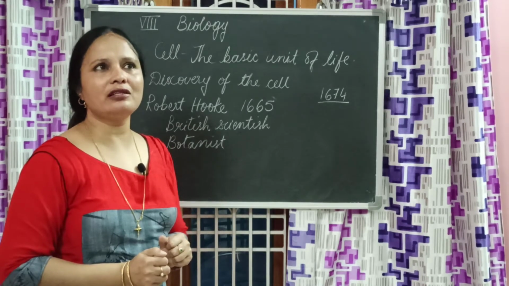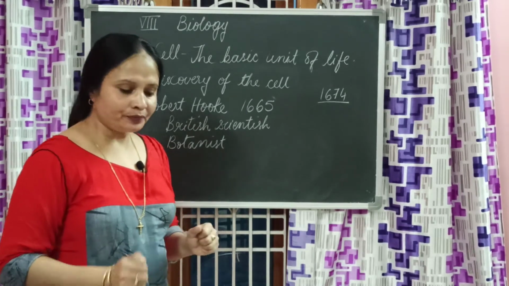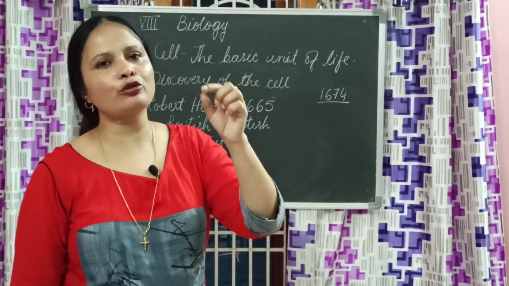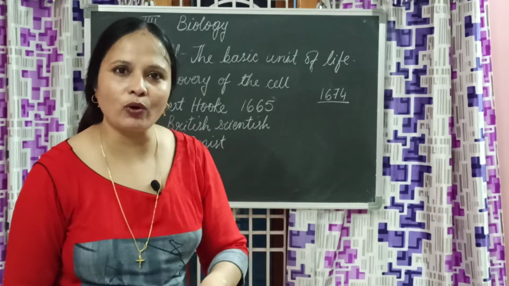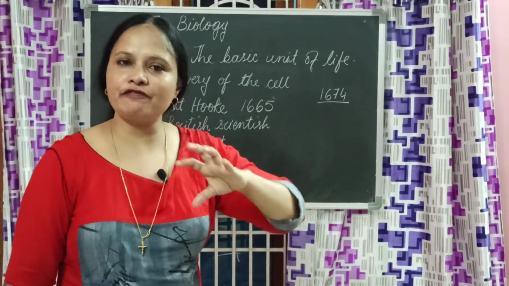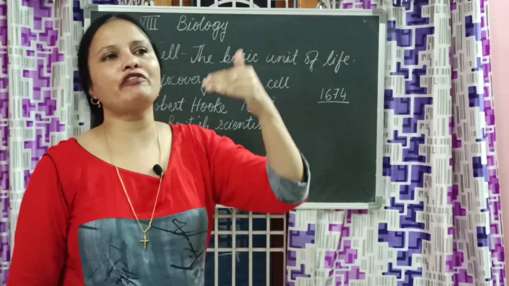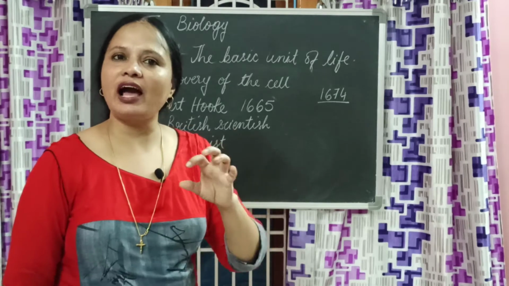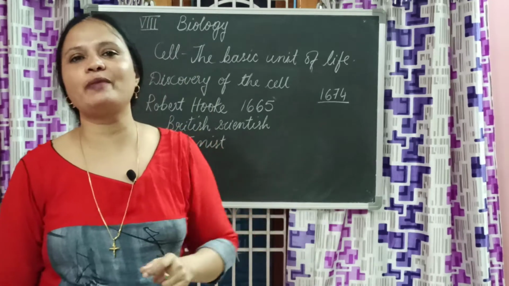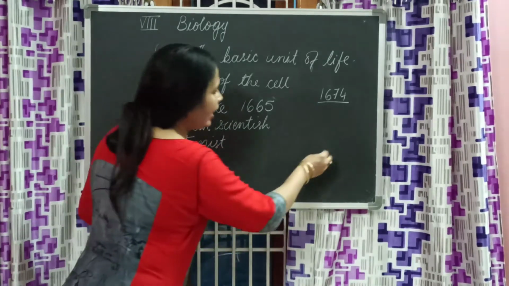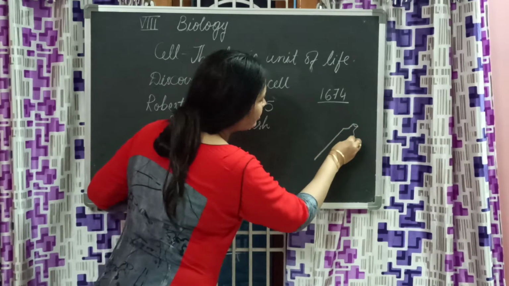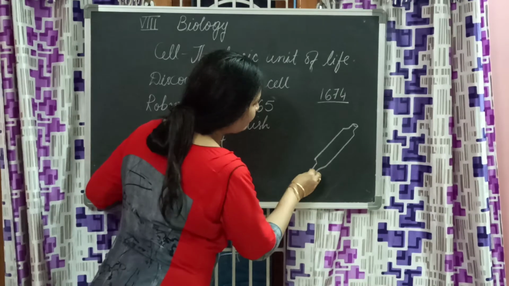By using all the very old things. Have you ever noticed, children, when you put a coin in water, the coin out of the water looks smaller when compared to the coin inside the water. That means water has a magnifying capacity. Water can magnify. Maybe because the density of air and water varies, it will have a magnifying quality. That one thing he had in his mind, and what he did is he used a kind of a very old device, like in Bahubali, you see, that kind of thing. He prepared something like this.